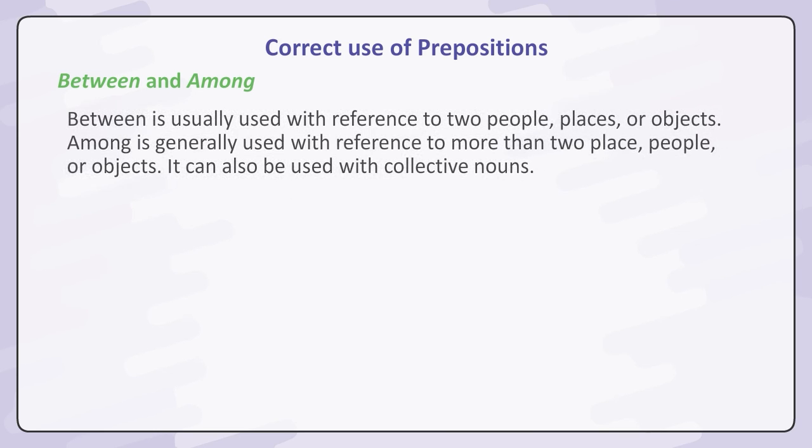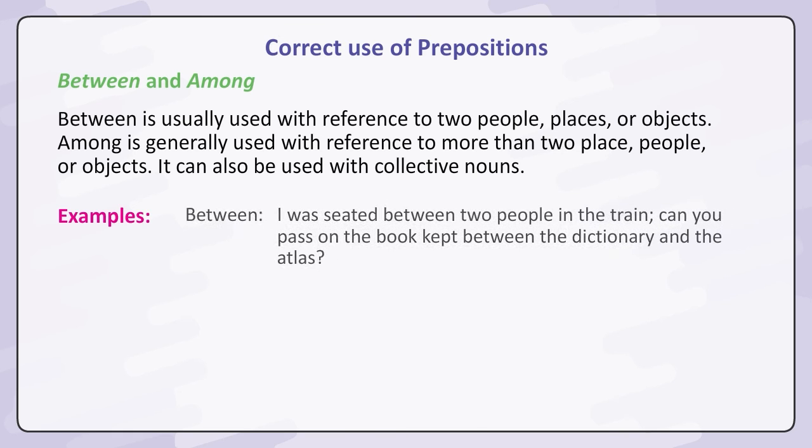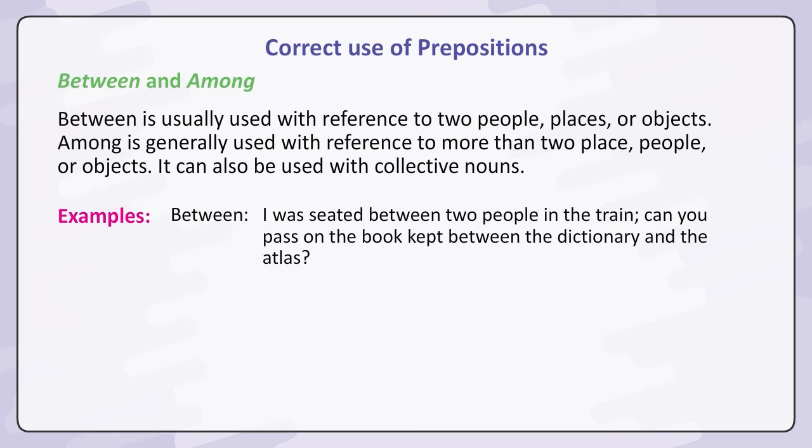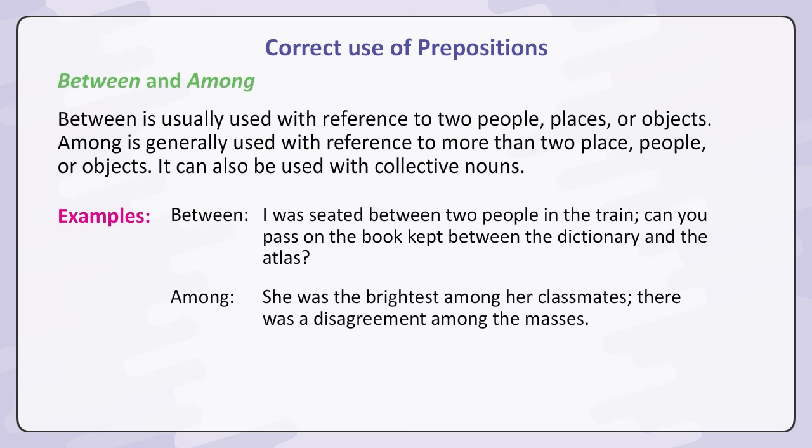Between and among. Between is usually used with reference to two people, places or objects. Among is generally used with reference to more than two places, people or objects. It can also be used with collective nouns. Examples: between. I was seated between two people in the train. Can you pass on the book kept between the dictionary and the atlas? Among. She was the brightest among her classmates. There was a disagreement among the masses.